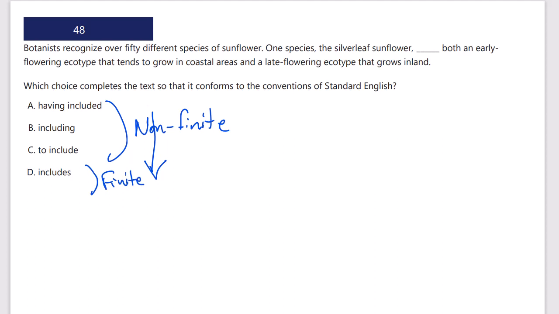Let's check. One species, the silverleaf sunflowers, includes both an early flowering ecotype that tends to grow in coastal areas and a late flowering ecotype. Yes, I want the main conjugable verb for the independent clause. D will be the right answer. The non-finite options do not work.